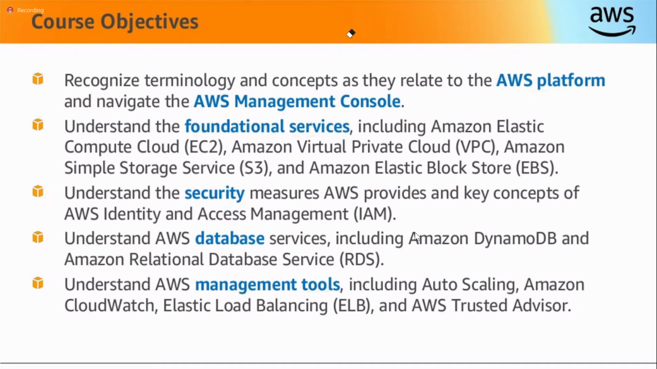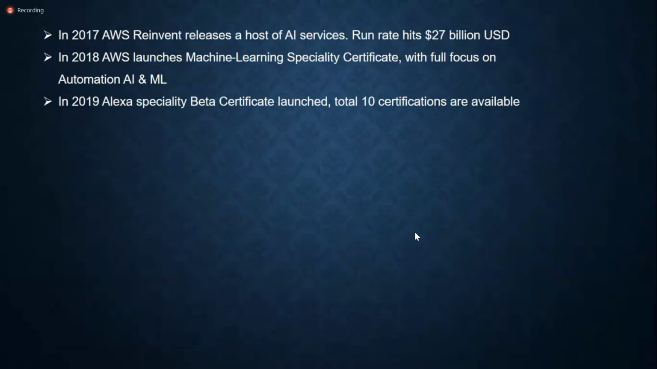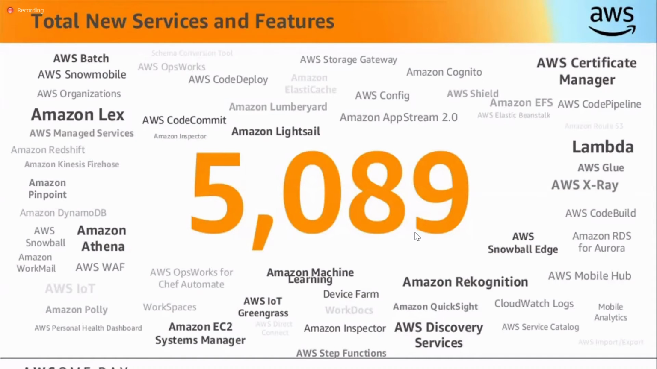So these are the services. So many in this paper we are going to learn. This is the basic history. And like I said, in 2006 infrastructure as a service started. And 5,000 plus services are there in AWS.